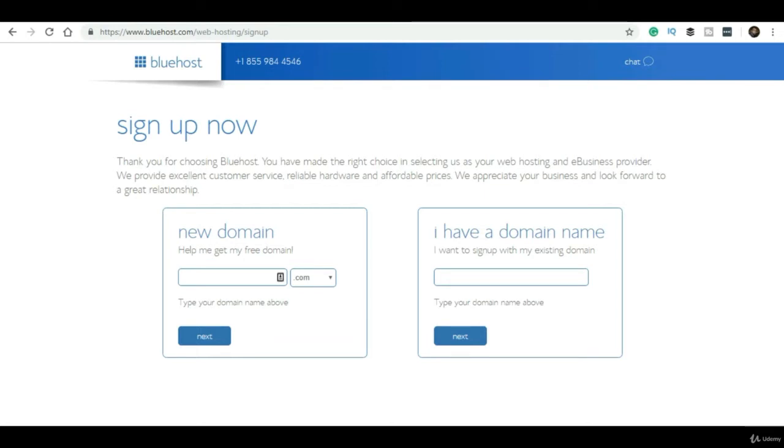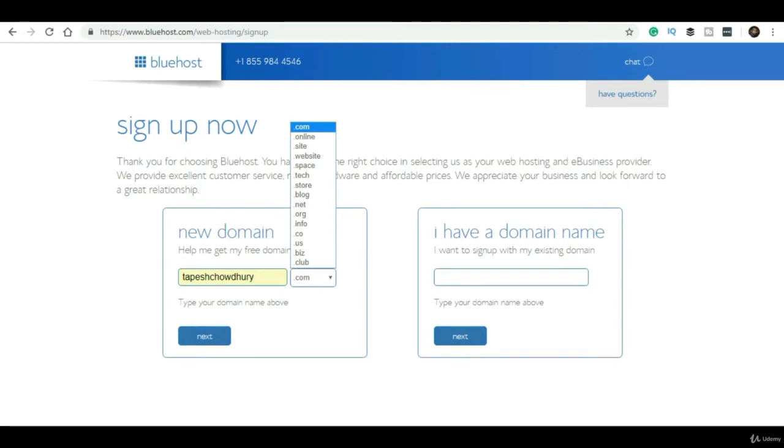Here you can also select the extension you want for your website's domain. I'm choosing .com, and as per your requirement you can choose any other, like .net, .org or whatever. After selecting .com, click on the next button.